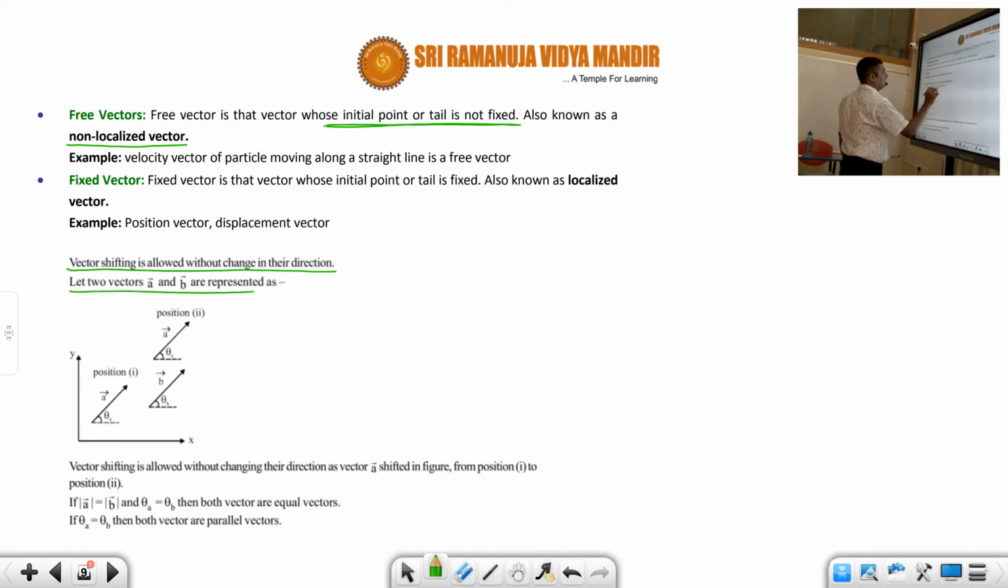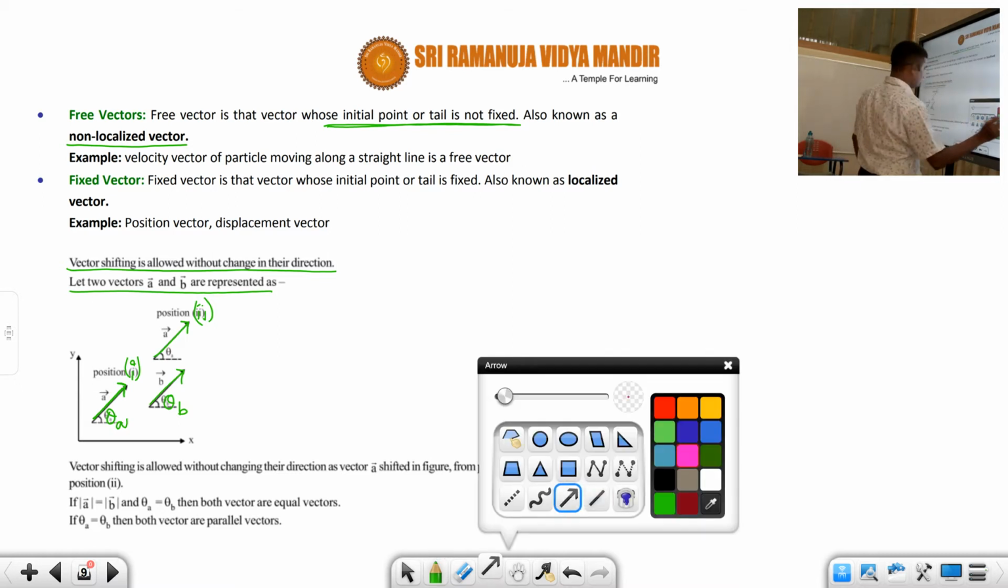Let us say two vectors A bar and B bar are represented like this. This is one vector A bar, this is another vector B bar. This has an angle of theta A, this has an angle of theta B. Vector shifting is allowed without changing its direction, as vector A is shifted in the figure from position 1 to position 2. Here I shifted it parallel like this. I'll show you with this arrow.